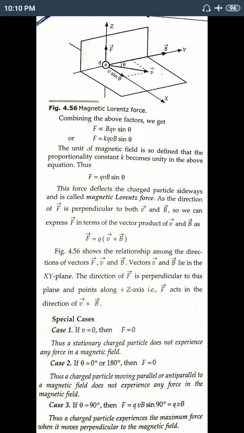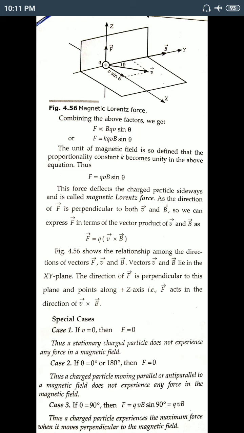And from this we can say that the direction of the vectors F, V and B we get from that expression, F equals Q into V cross B. If you consider this figure, here you see that the direction of F is perpendicular to the XY plane, that means the vectors V and B lie in the XY plane.